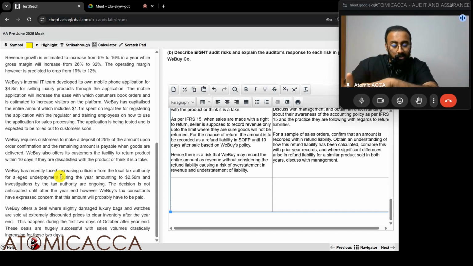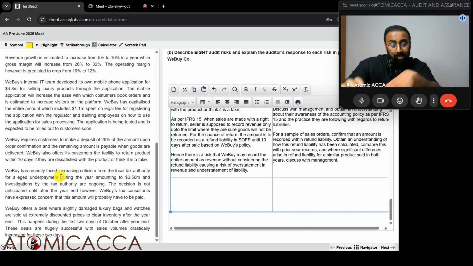So based on that, we can say that there is a risk that this 2.56 million, which is an understatement, has not been recorded as a liability or a provision as per IAS 37. As per IAS 37, if the provision is of a probable or virtually certain chance, it is to be recorded as a liability. If it's only a possible chance, it can be recorded only as a disclosure note. No need to record it as a liability.